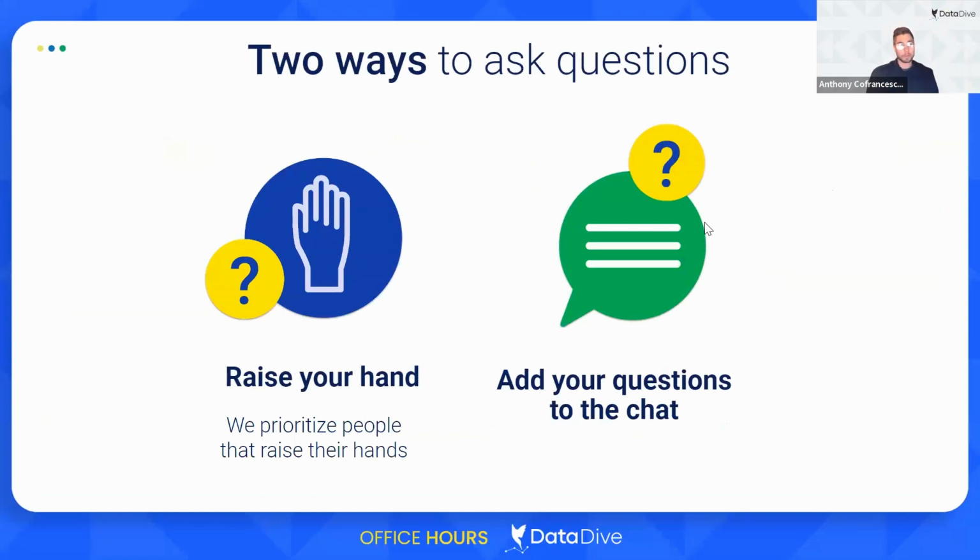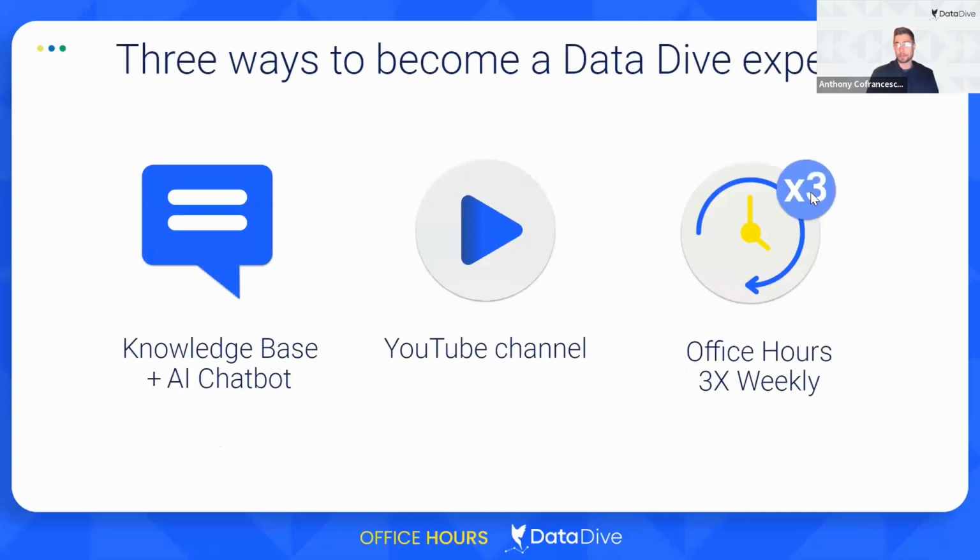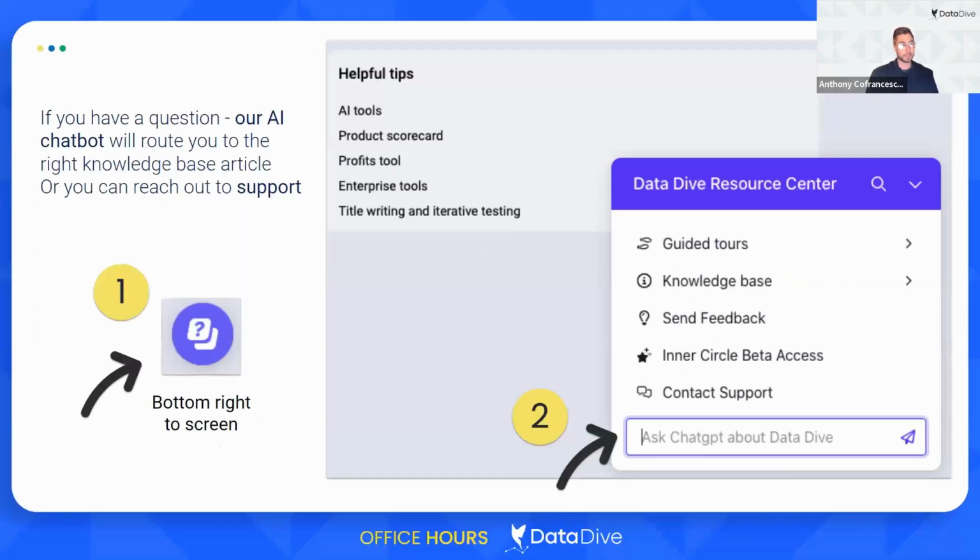While we're going through this, we'll take all Q&A at the end. There's two different ways that you can ask questions. You can raise your hand, or you can add your questions into the chat. And then there's three different ways that you can become a Data Dive expert. Let's see if I can make this smaller. I can't. We have a knowledge base with an AI chatbot. We have our YouTube channel, and then we obviously do office hours 3 times a week.